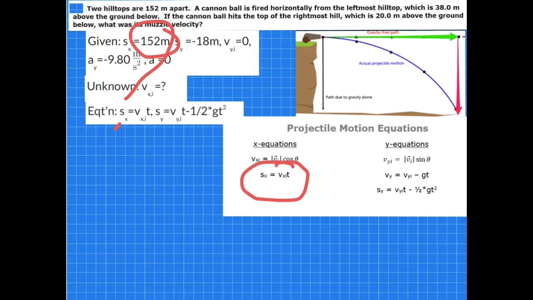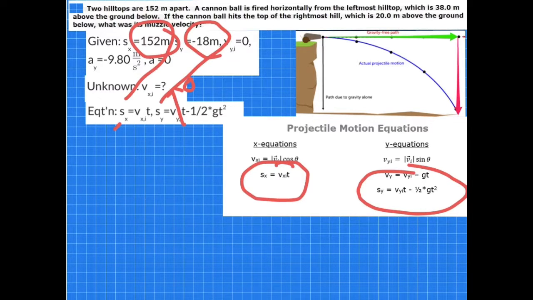If we can find the time, we can use this to solve for what we're looking for. To find the time, we know the displacement in the y direction is minus 18 meters. Therefore, we can use s sub y is v sub y initial times the time minus 1/2 g t squared. Initial y velocity is 0, so that takes this term out.